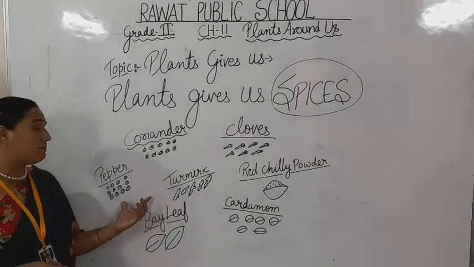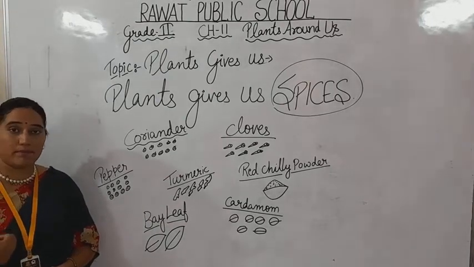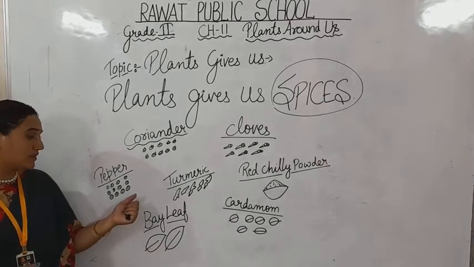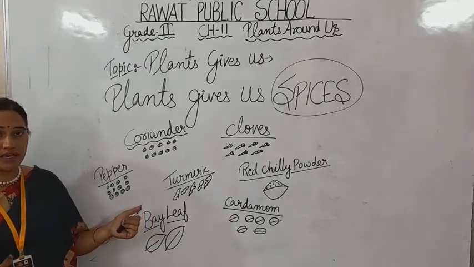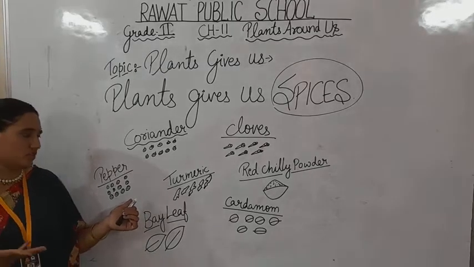Third, we talk about pepper. Pepper is of different kinds. You can say white pepper and black pepper. Two types of peppers we get in the market. They make our food so much spicy and delicious.